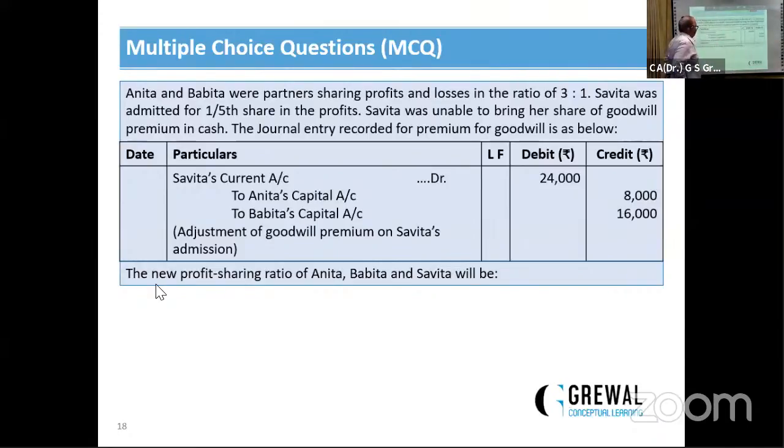See, Anita and Babita, their contribution is in the ratio of 1:2. Savita's share is 1/5. Anita's sacrifice is 1/5 multiplied by 1/3, and Babita's is 1/5 multiplied by 2/3. Calculate their sacrificing shares, and if this sacrifice we deduct from their profit sharing ratio, the answer will be